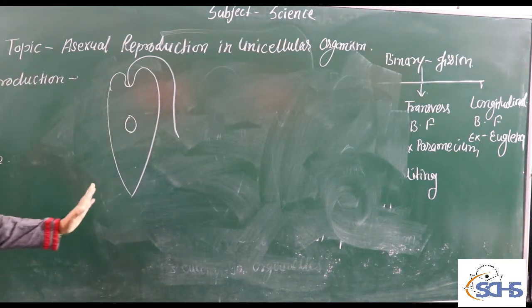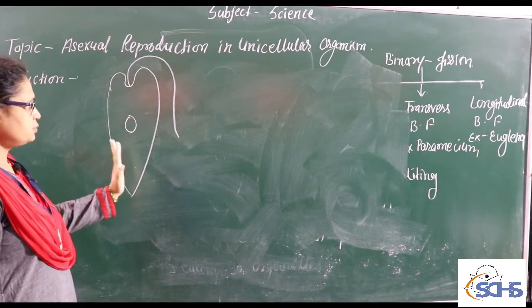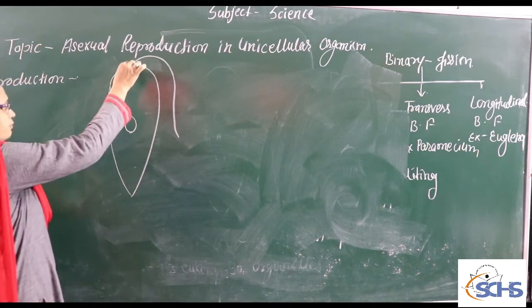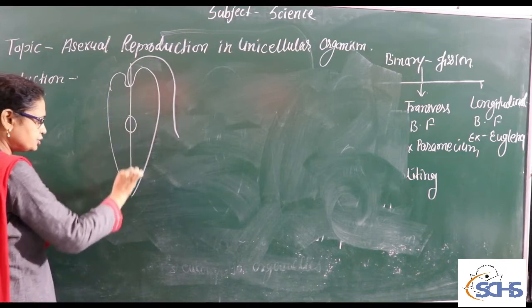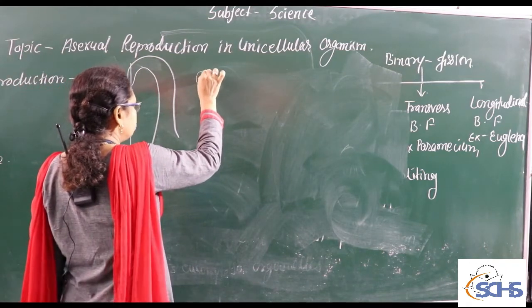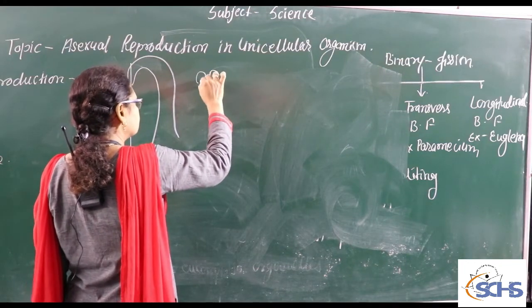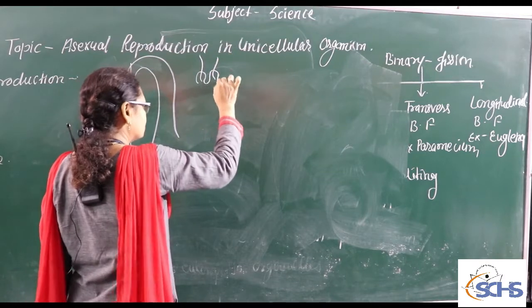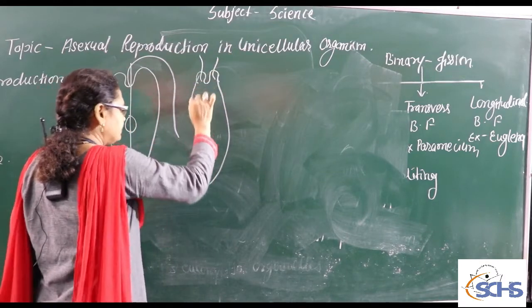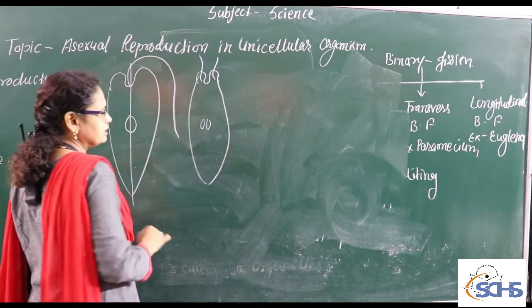So if we divide the euglena into two equal parts, which axis do we have to take? Longitudinal axis. In this process, first of all, the flagellar region is divided into two halves. And simultaneously, which process is going on? Division of the nucleus.